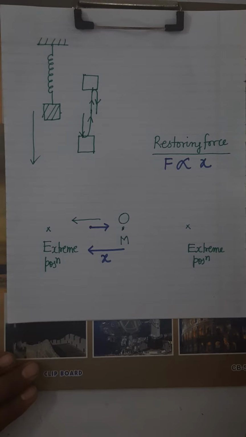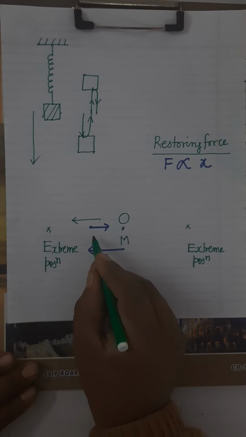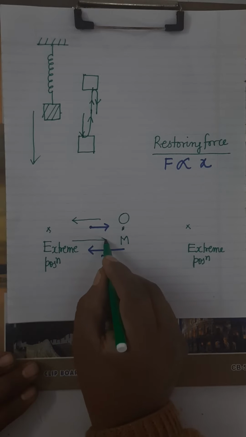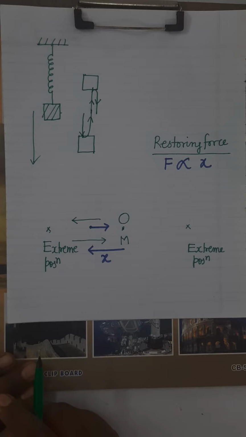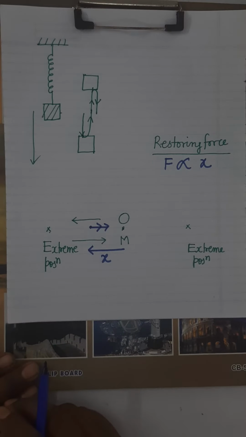It's clear? When the body is returning from extreme to the mean, it is moving in this direction. What will be the direction of restoring force? Restoring force will still act in the same direction.